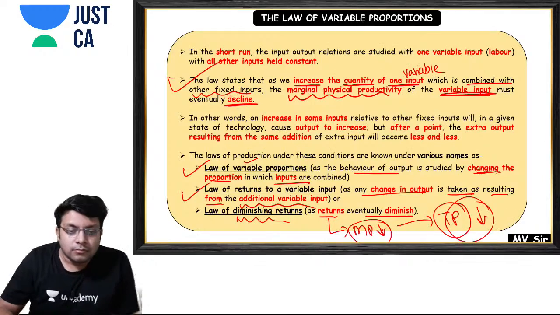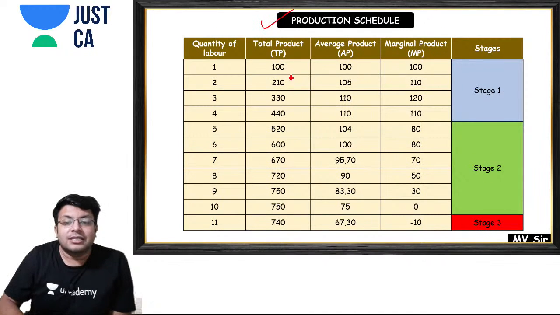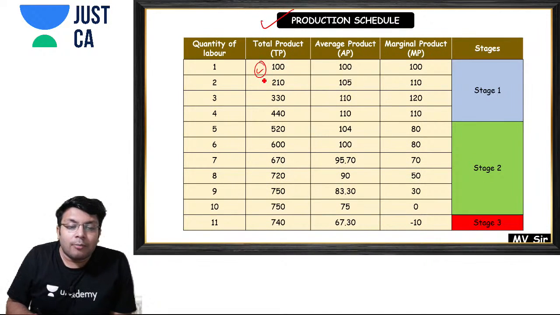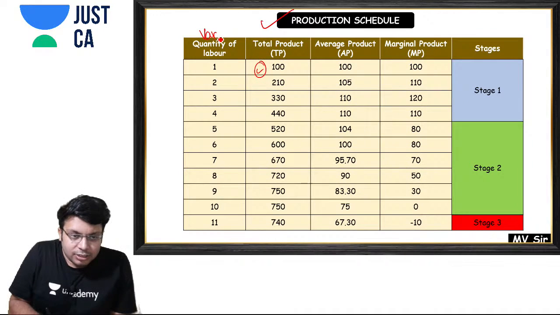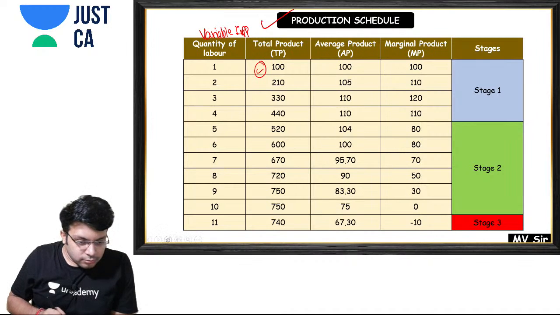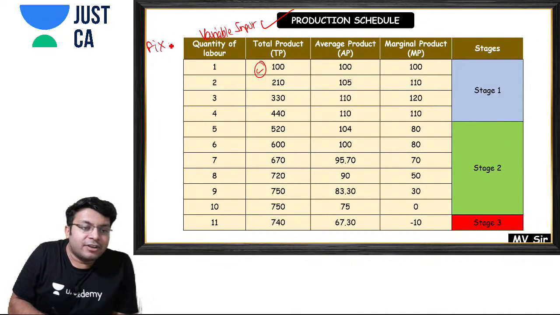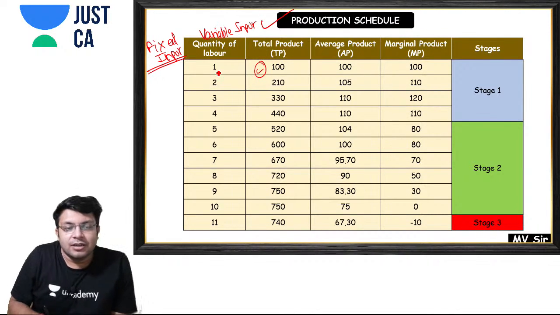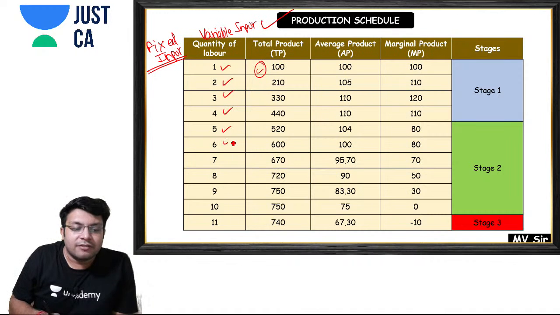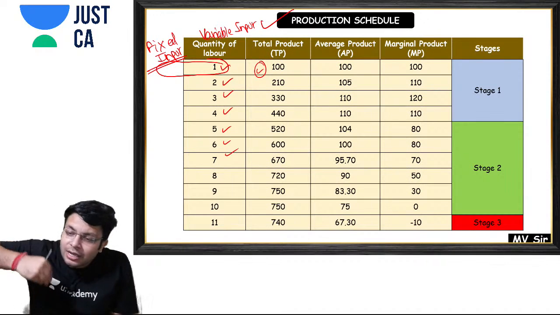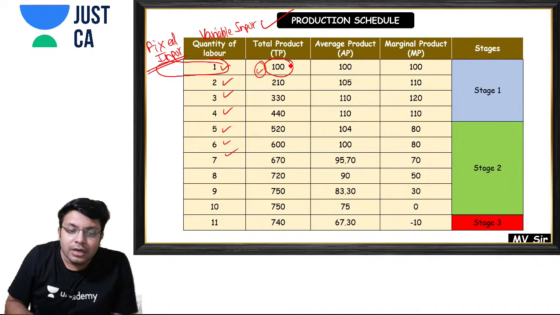Next is the production schedule. So see, what is total product? This is your variable input, and you must be having some fixed input also which you cannot change, but you can change the variable input. So we are changing the variable input. Now using the variable input and fixed input, what is the total production that you are getting? 100 units.